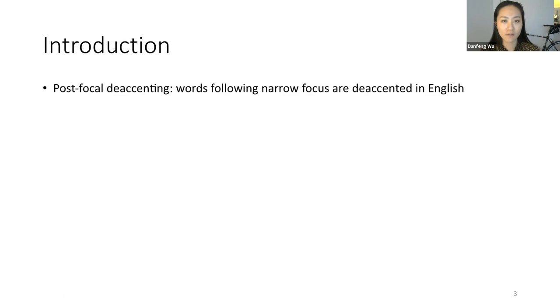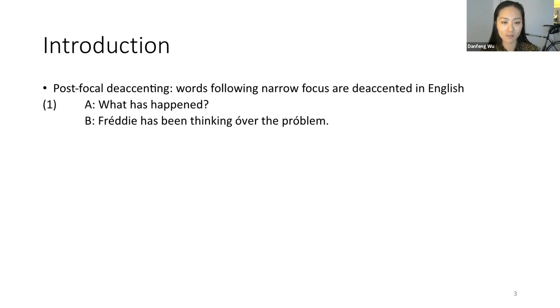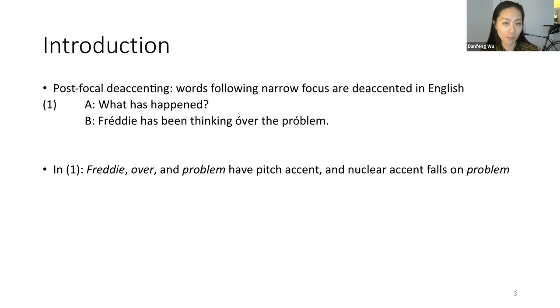In English, there's a phenomenon called post-focal deaccenting that refers to the fact that words following narrow focus are deaccented. Take 1B as an example. 1B is a broad focus sentence as an answer to what has happened. In this sentence, I highlighted the words that can carry pitch accent. They are Freddy, over, and problem. Among them, problem carries nuclear accent, which refers to the strongest pitch accent in a sentence.